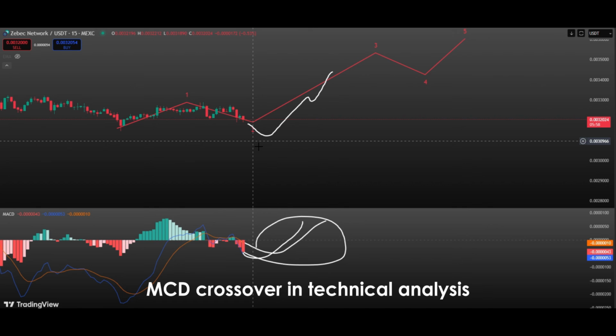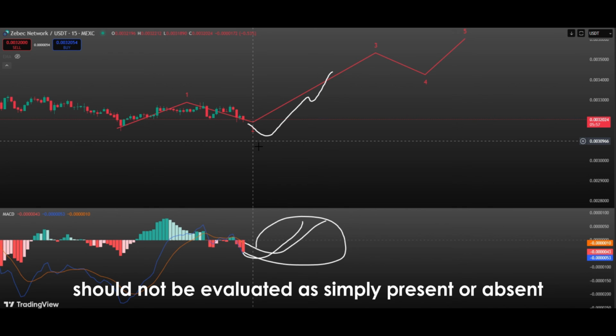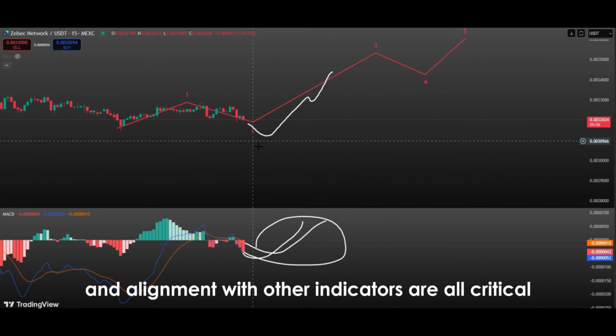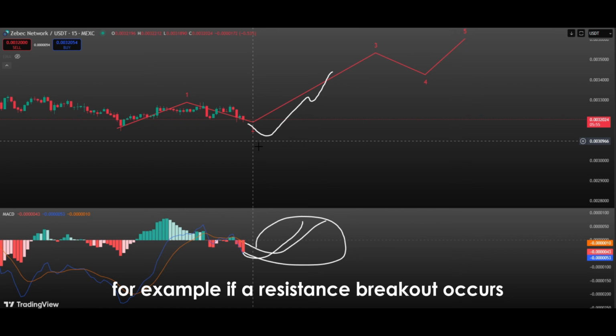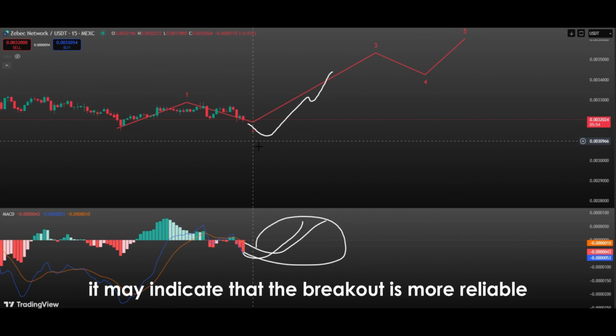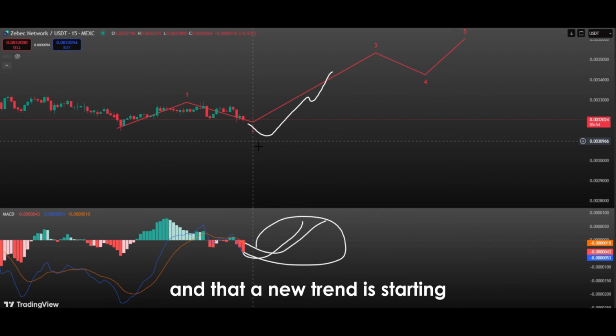MACD crossovers in technical analysis should not be evaluated as simply present or absent. The timing, location, relation to prior price movements, and alignment with other indicators are all critical. For example, if a resistance breakout occurs at the same time as a bullish MACD crossover, it may indicate that the breakout is more reliable and that a new trend is starting.